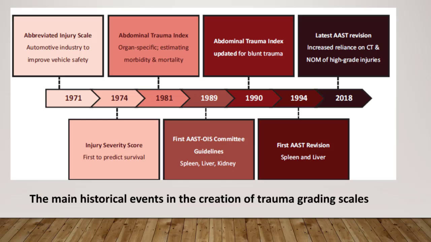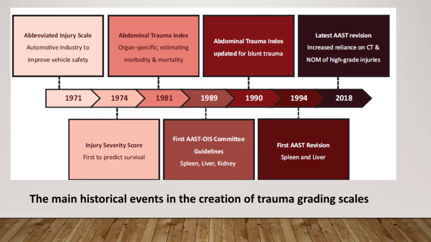In 1974, the Injury Severity Score was introduced for a better description of severity and the probability of death. In patients with multiple injuries, it is based on the division of the whole body into 6 anatomic regions, with an AIS score assigned per region. If multiple injuries are present in the same region, the most severe score is assigned. The ISS is calculated by adding up the squares of the scores of the 3 most severely injured regions. The severity score has been shown to correlate well not only with patient mortality but also morbidity and length of hospital stay. Then, in 1981, the Abdominal Trauma Index was introduced, organ-specific, estimating morbidity and mortality.